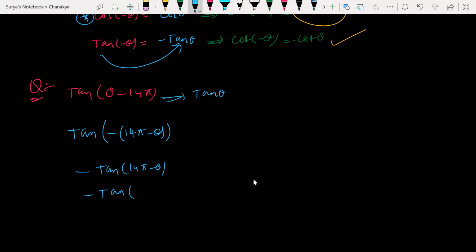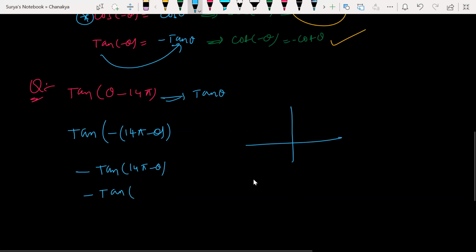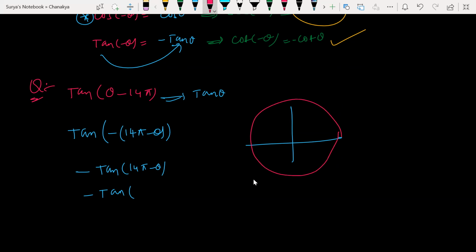How much is 14 pi? Look at this here, this is 1 pi, 2 pi, 3 pi, 4 pi, 5 pi, 6 pi. Guys, look at this here. Try to understand the revolutions. If I make a full circle, it is 2 pi. How many revolutions do I need to make to get 14 pi? 7 times, isn't it? So 7 times 2 pi. 7 times I need to revolve, isn't it? Here 2 pi, right? Yes or no? Yes, sir. Now look at this here.